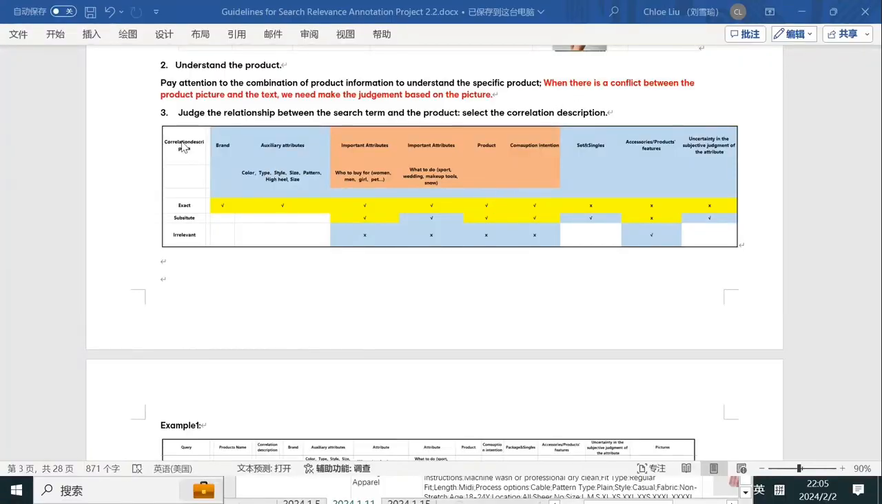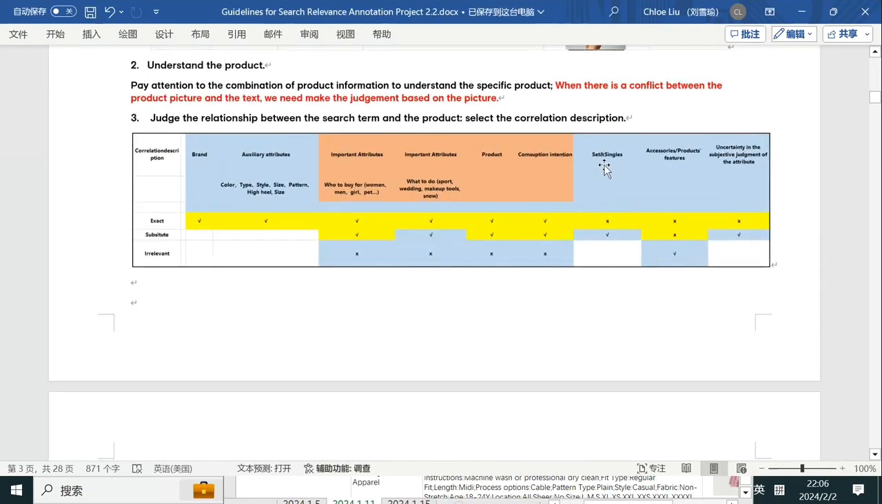Okay, next one. This is the third one. Judge the relationship between the search term and the product. Here is a summary. Let's check it one by one. The first line here includes a brand, auxiliary attributes, important attributes, product, consumption intention, and also adds some details here. All these details we had mentioned above, right? But these three we didn't mention. So I will introduce them briefly.